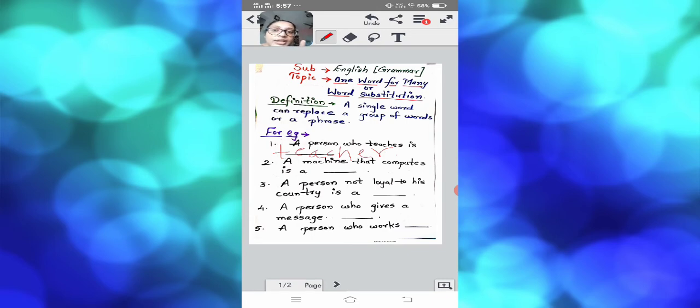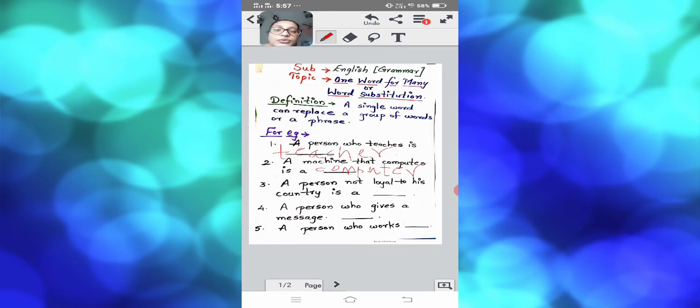A single word. Which type of machine helps us to do all these things? Yes, children, very simple. That is a computer. So likewise, children, you have to write here the spelling of computer. Okay, children, you have to write the spelling of computer. After doing this, we have to go to the next example, that is, a person not loyal to his country is what? A person who is not loyal to his country is called non-democratic.